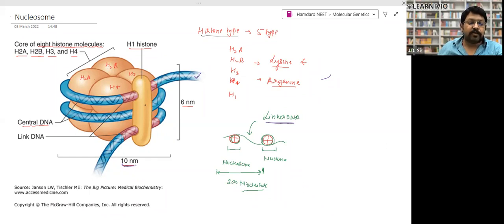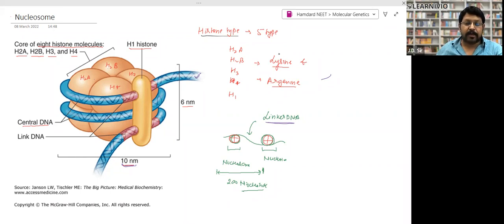So to provide firmness, there is one more histone called H1 histone. H1 histone gives it stability, and this structure is called nucleosome. The width of nucleosome is 10 nanometer and the height is 6 nanometer, right? There are 5 kinds of histone: H2A, H2B, H3, H4, and H1.